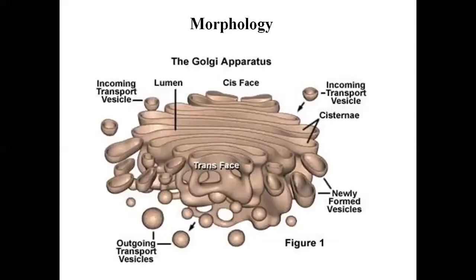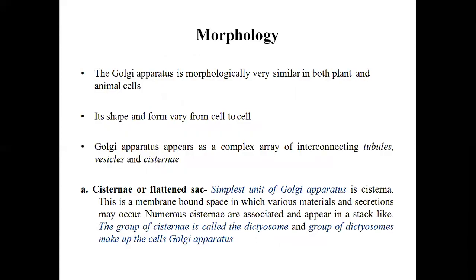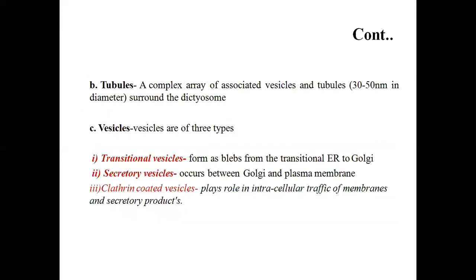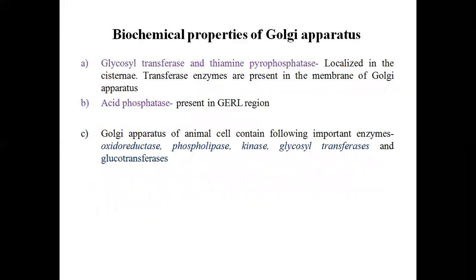So this is the basic morphology of the Golgi complex, which has various structural parts: cisternae or flattened sacs, then tubules, and third, vesicles, which are divided into three types: transitional vesicles, secretory vesicles, and clathrin coated vesicles.